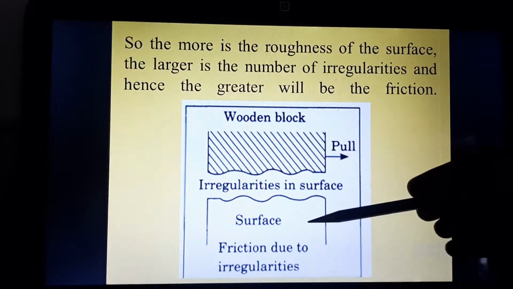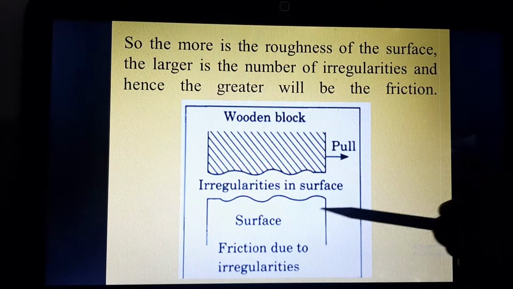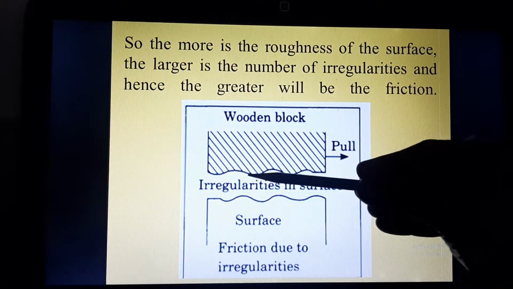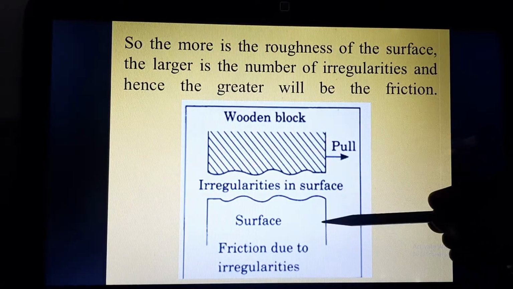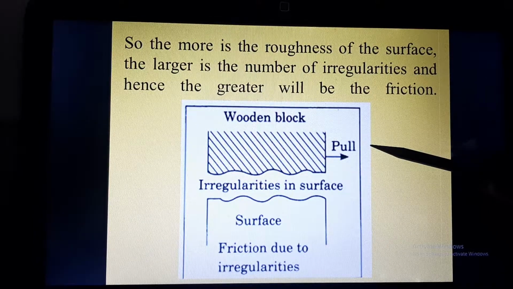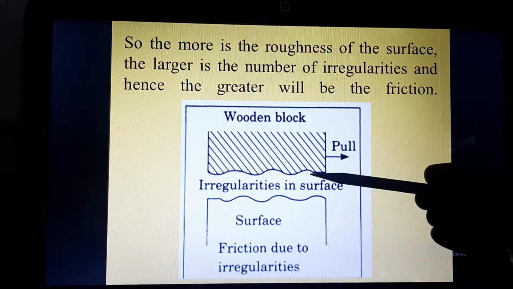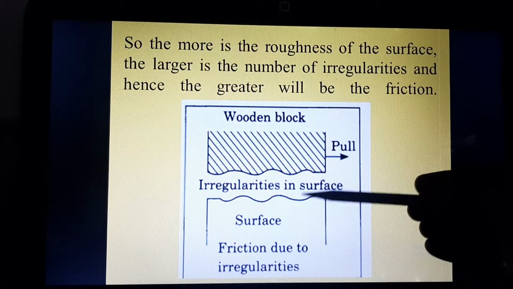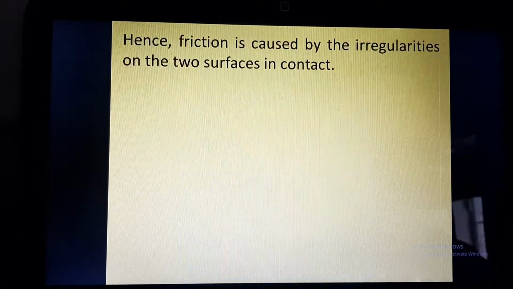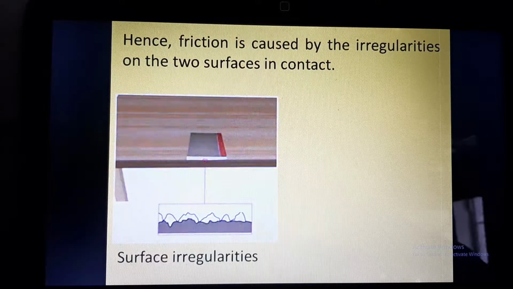The wooden block and the surface. Now the wooden block is also having irregularity and the surface is also having irregularity. When they come in contact, what will happen? The interlocking of these hills and valleys will happen, and thus when you pull this object in this direction, the lower surface will exert a force because of the interlocking, and that force will be called frictional force. Hence, friction is caused by the irregularities on the two surfaces in contact.